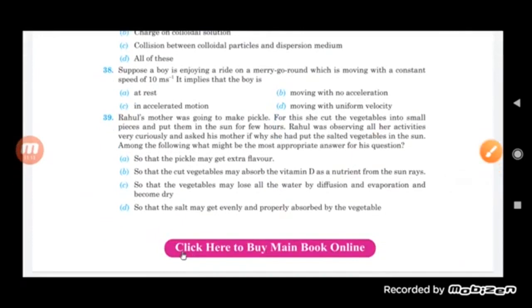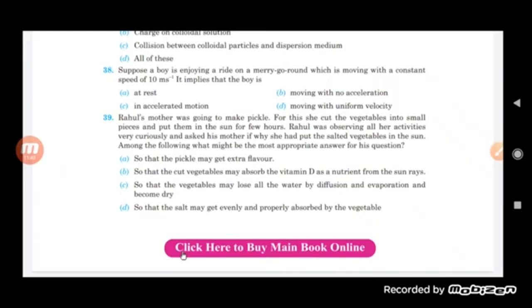Suppose a boy is enjoying a ride on a merry-go-round which is moving with a constant speed of 10 meters per second. What does it imply? Now see here, a boy is enjoying a ride on a merry-go-round moving with a constant speed of 10 meters per second. Is he at rest, in accelerated motion, moving with uniform velocity, or moving with no acceleration?